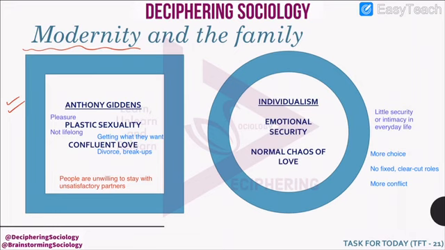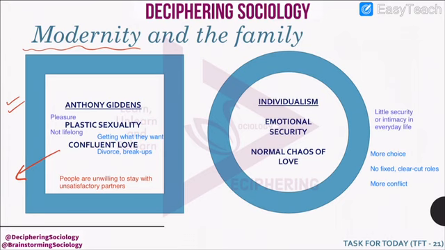The other term that he explains is confluent love. Here both the partners enter into a loving relationship because they want to get something from that relationship, and when their need is not fulfilled, then they do not want to stay in that particular relationship. They are unsatisfied, and that marriage ends up in either divorce or breakups.